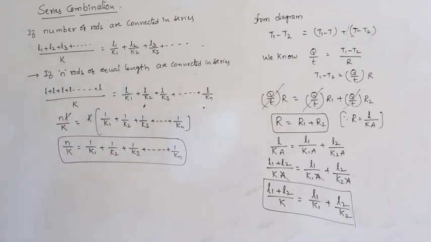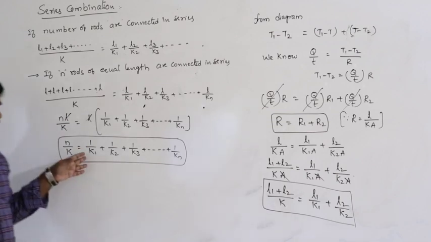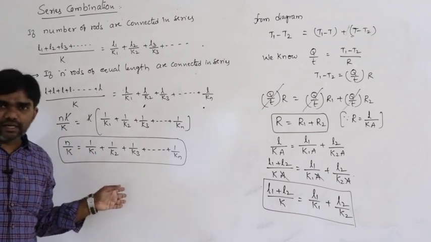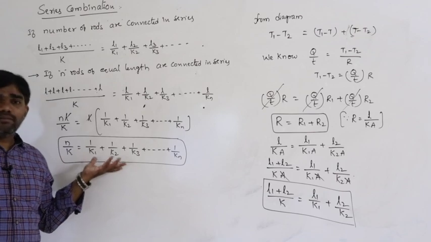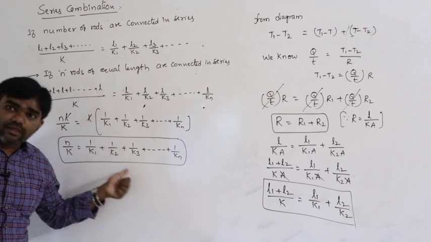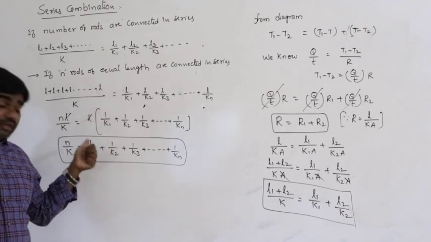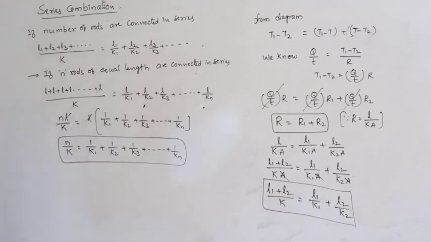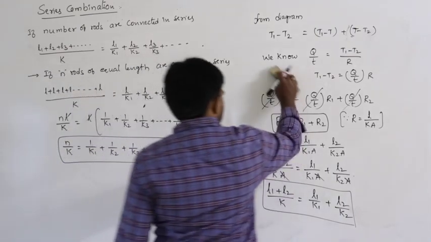So, n by K is equal to 1 by K1 plus 1 by K2 and so on. This is the effective coefficient of thermal conductivity when n number of rods of equal length are connected in series. Next, here in this,